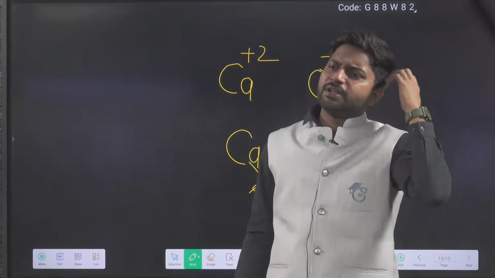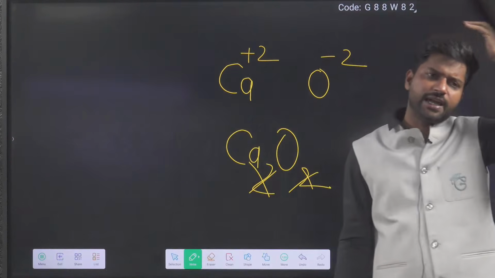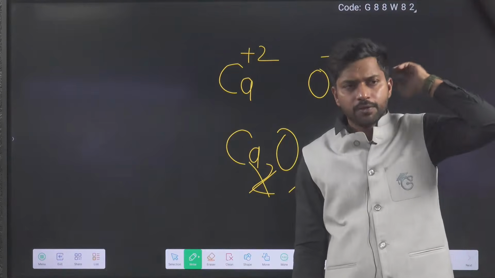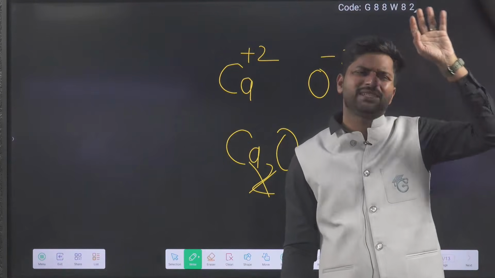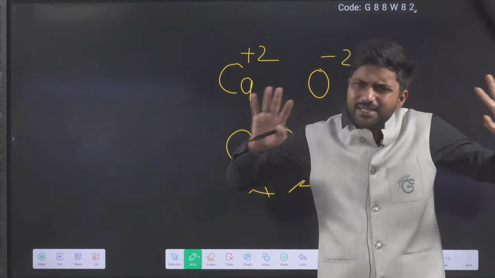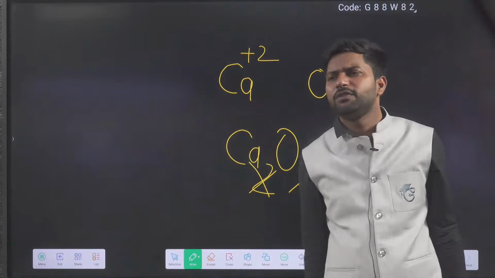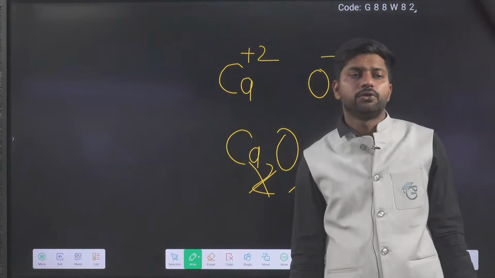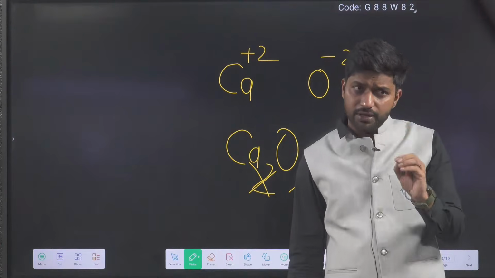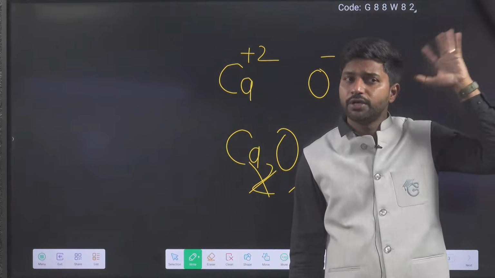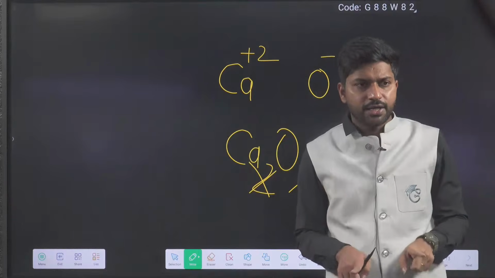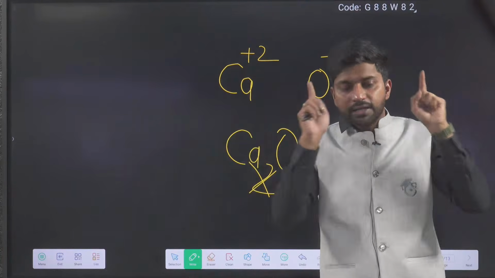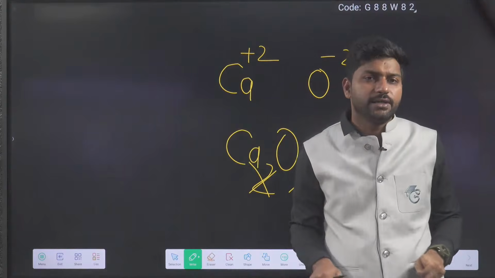So to get stability, some people make ions and then they form an ionic bond. Some make a covalent bond, sometimes coordinate. There is so much to study. We will do a detailed discussion when you come to the class, and you will enjoy it also. Don't worry. I will try to help you visualize whatever is going on behind the scenes. We will study, but visualization in our mind should always run. Then I can say that is the actual study.